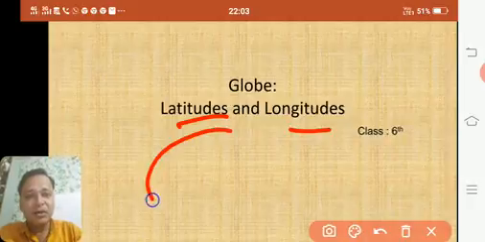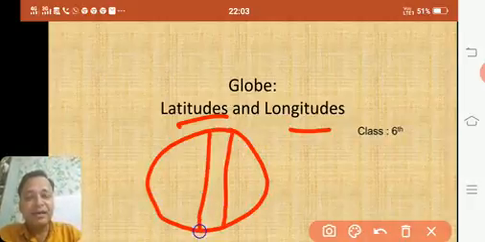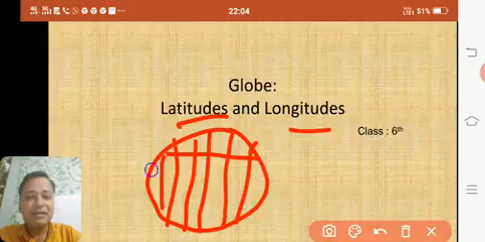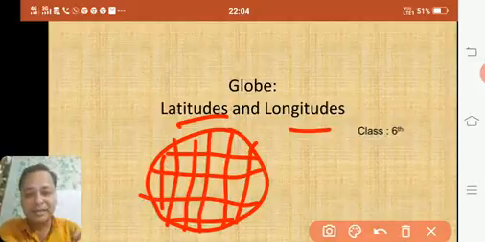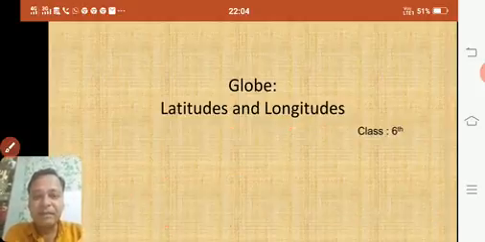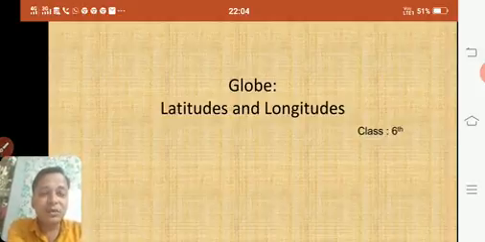So if you see a globe, which is spherical in shape, you can see a lot of zigzag crisscross lines going on. Some are long lines and some are shorter lines. Some run from north to south and some run from east to west. So these are certain lines on the globe. These are called latitudes and longitudes. We'll see this one by one in each case. So don't worry, let's start with this chapter.